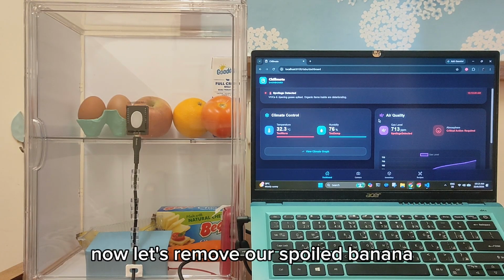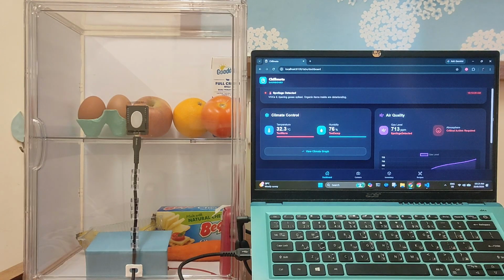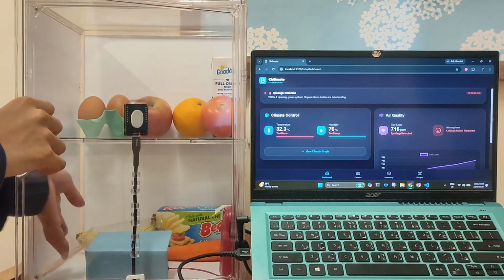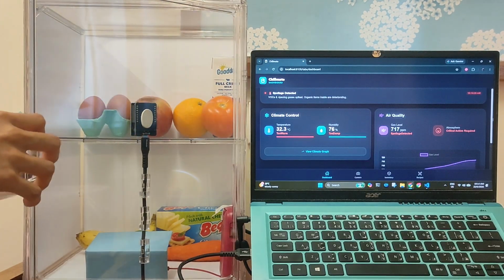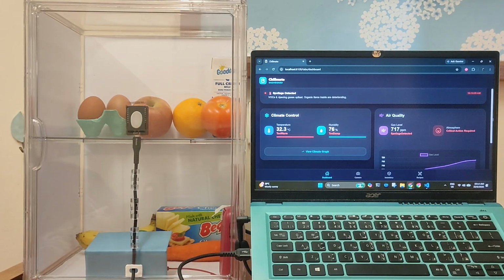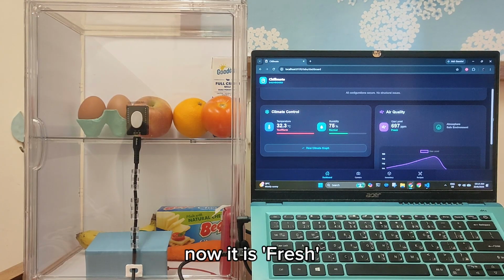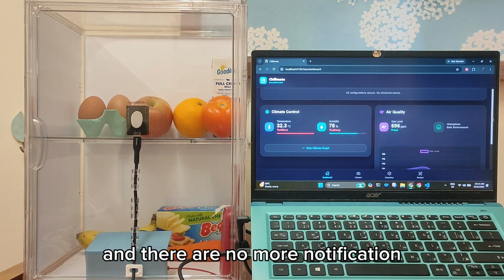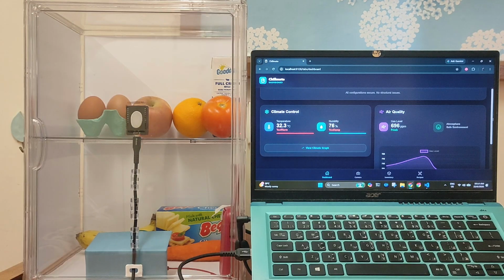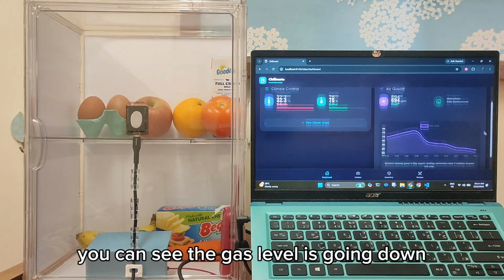Now let's remove our spoiled banana. It is going down. Now it is fresh. And there are no more notifications. You can see the gas level is going down.